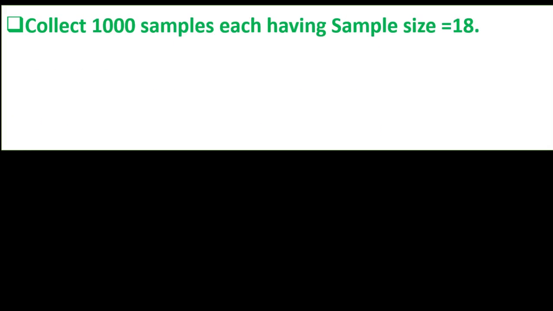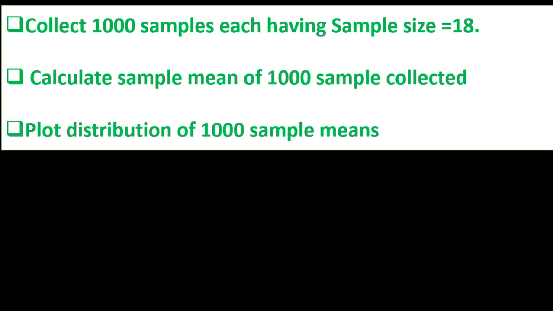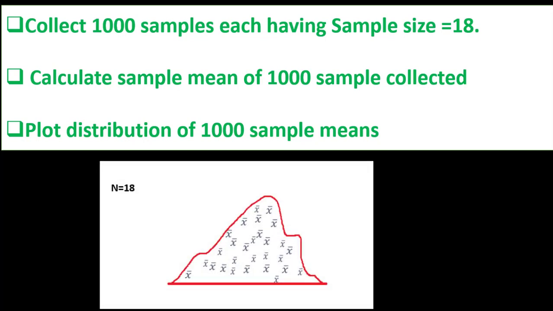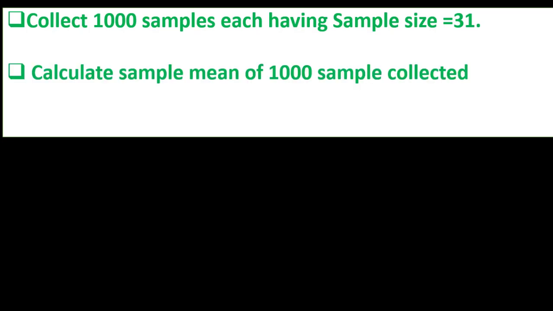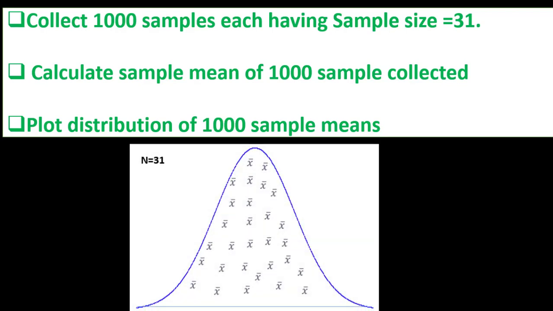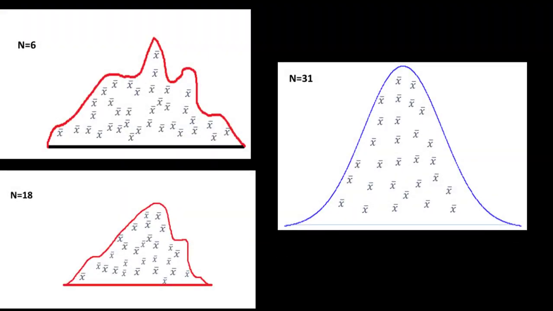Now, in the second case, our sample size is 18 and we are again calculating the sample mean of 1000 samples and plotting the distribution of sample means. So our curve would be of this nature. In the third case, our sample size is 31 and we are calculating the sample mean of 1000 samples and plotting the distribution of the 1000 sample means. Our curve would be of this nature. Now you can see here I have drawn the three curves of the sampling distribution of sample mean.